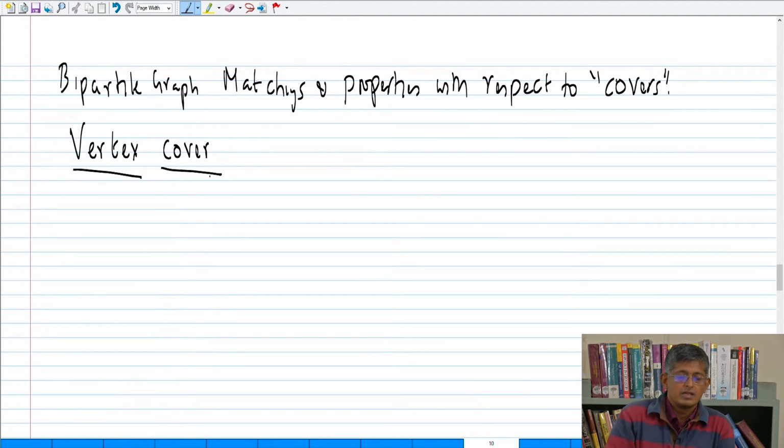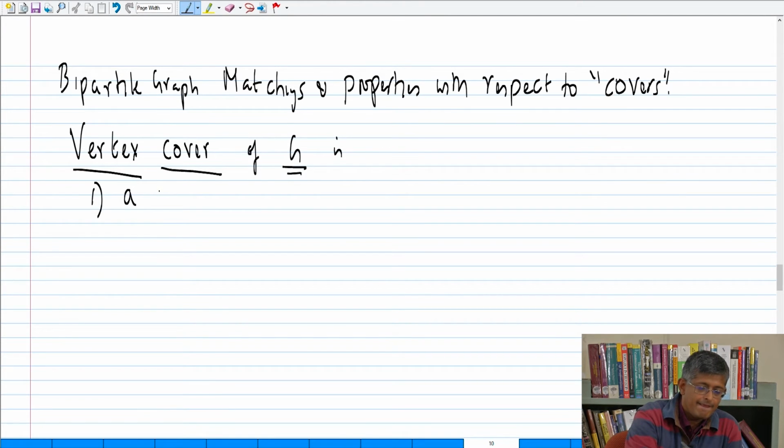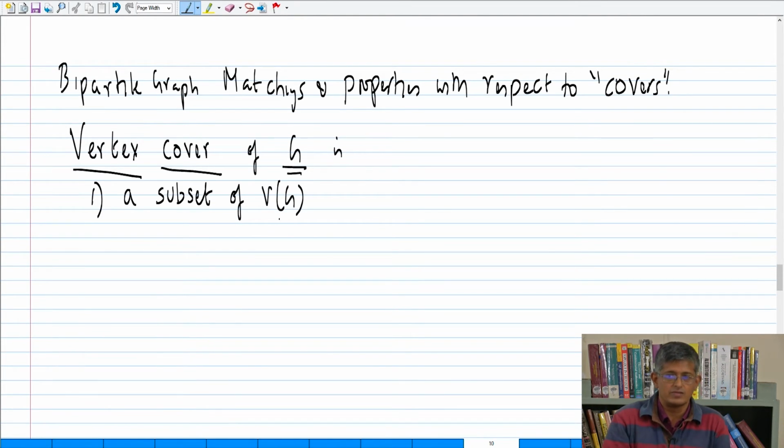So first of all, a vertex cover of G is a subset of the vertex set of G, such that C intersection e is not empty for every edge e.